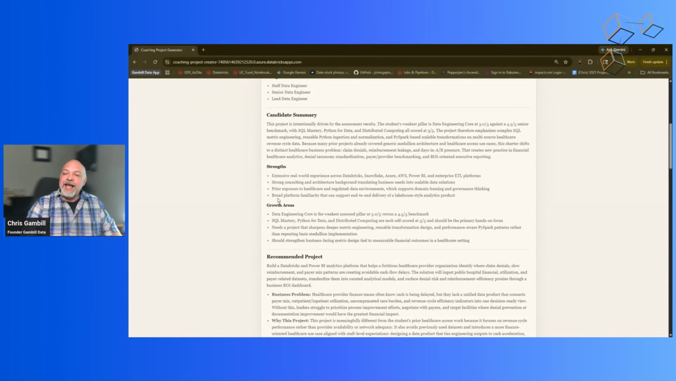It also gives you a candidate summary. So this is the information based on your resume, based on the links that you provide. This is the candidate summary for you.